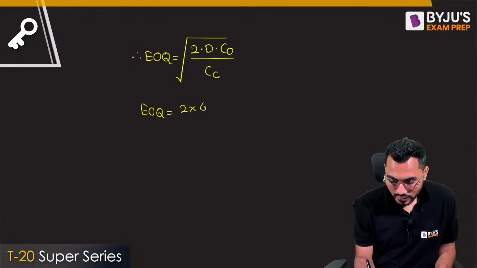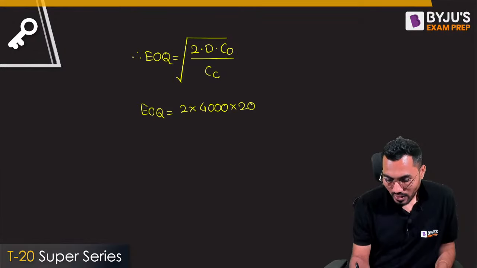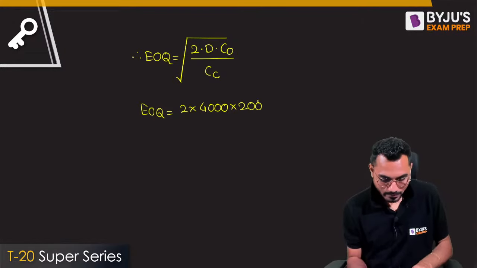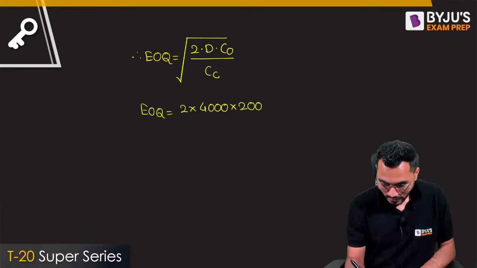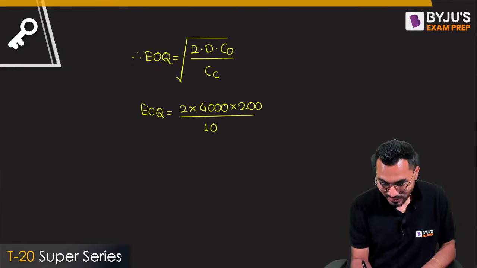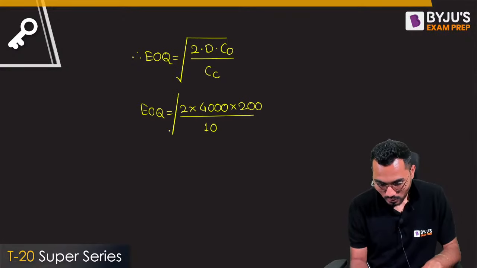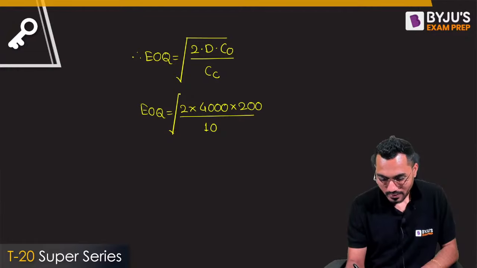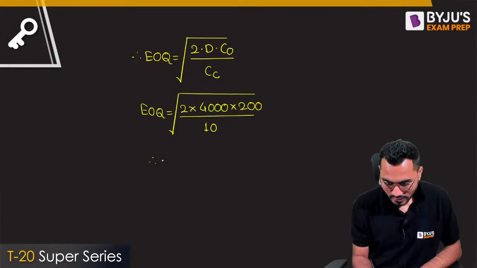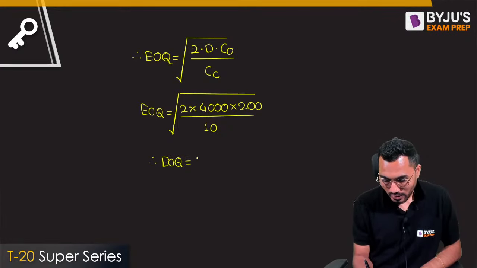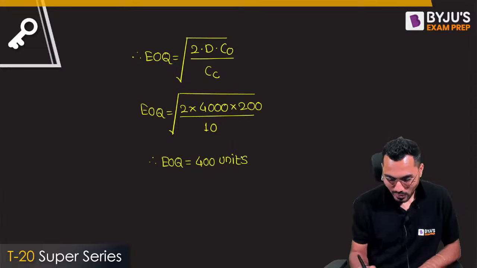Fine. So I'll write down 2 into demand, which is 4,000, multiplied by ordering cost, which is 200, and carrying cost is exactly equal to 10. How much is carrying cost? Carrying cost is exactly equal to 10, and this has to be in the root. Right, fine. So economic order quantity comes out to 400 units.